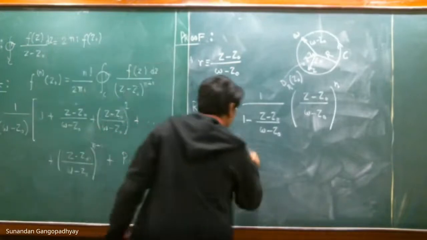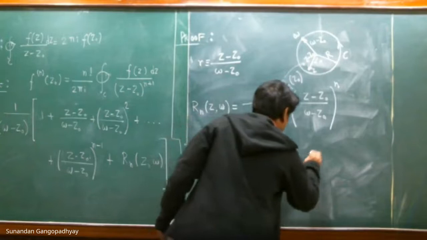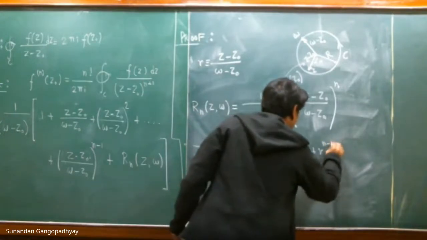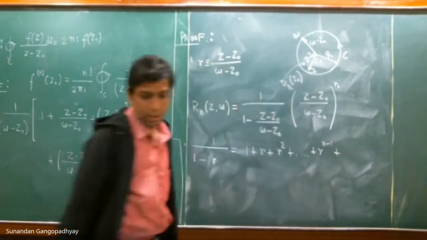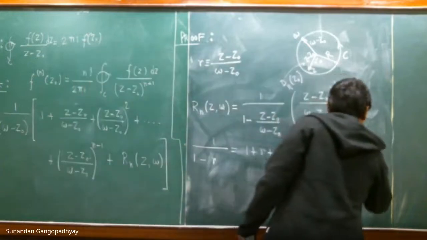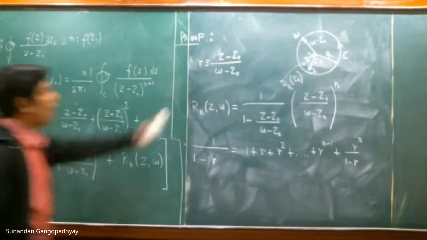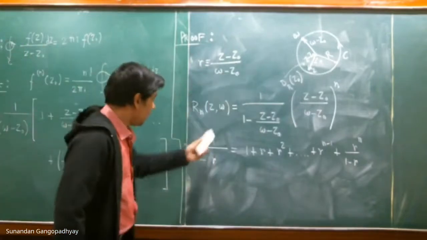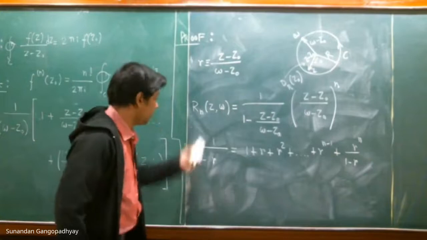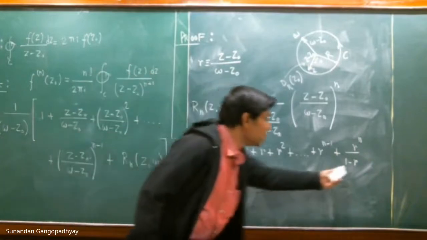You can write it down as 1 plus r plus r square plus dot dot dot plus r to the power of n minus 1 plus r to the power of n by 1 minus r. So if r is this, then 1 divided by 1 minus r, the quantity that we are trying to expand, can be written in this way.